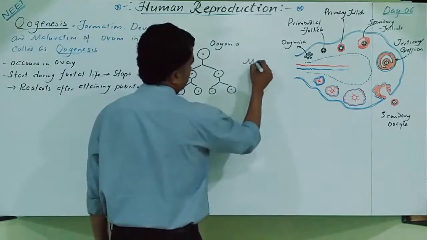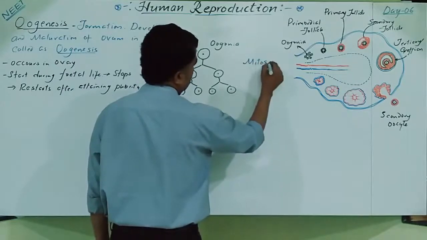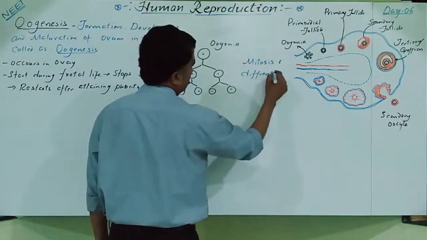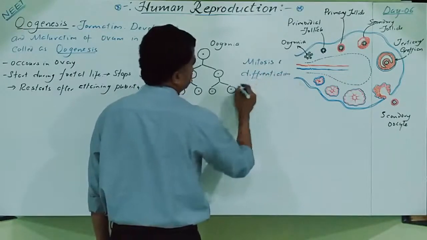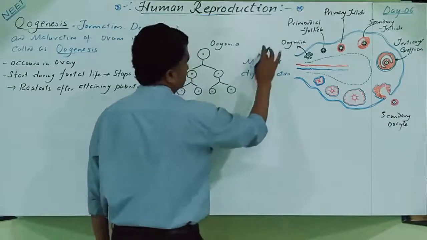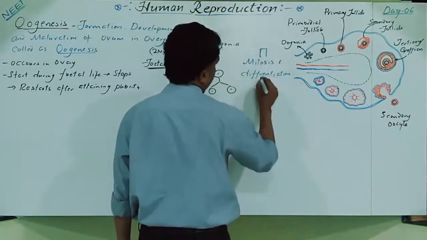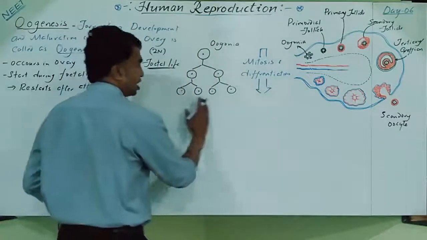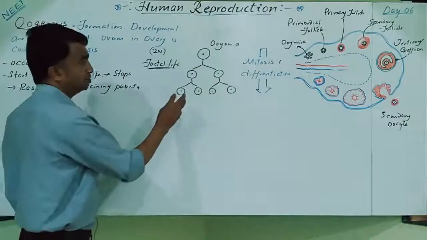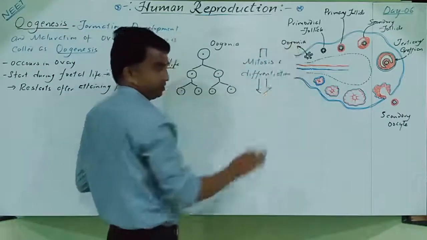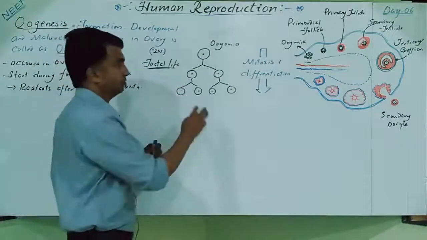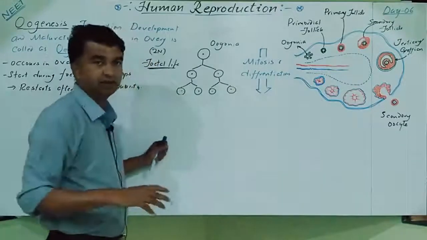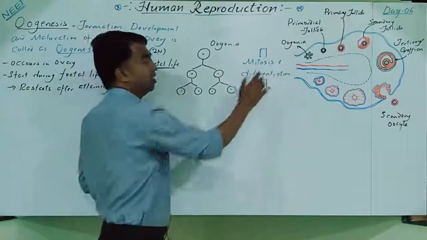This mitosis and differentiation occurs during the fetal life only. It produces a large number of oogonia. During the fetal life, each ovary contains millions of oogonia. Clear? Out of that, some will degenerate, but no extra oogonia is added after birth also.